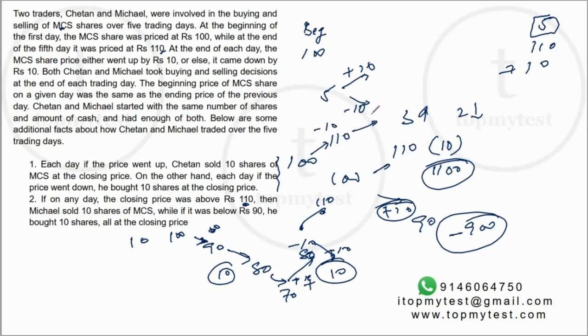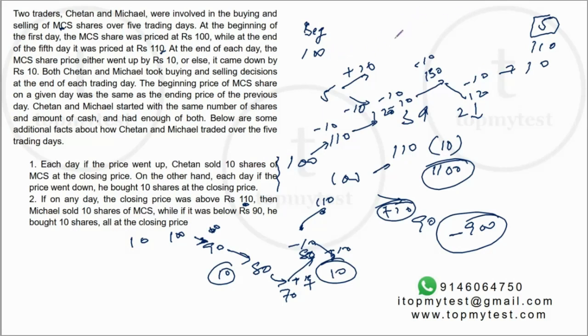From 110 to 120, both of them will sell 10 shares because price has risen, and Michael's scenario is if the price is above 110. If it goes from 120 to 130, both of them will sell 10 shares. But if it goes from 130 to 120, Michael will be selling, whereas Chetan will be buying because the price has actually dropped. So this is basically their strategy, right?